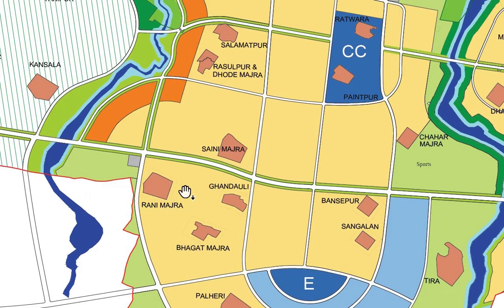This light green colored area represents the area reserved for sports and recreation activities. We know that Gamada has already proposed to build an international cricket stadium there with a capacity of 38,000 people. So we can expect Mullapur to be a great hub for international sports in future.